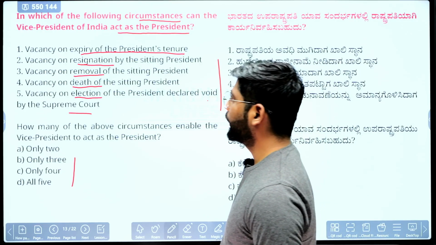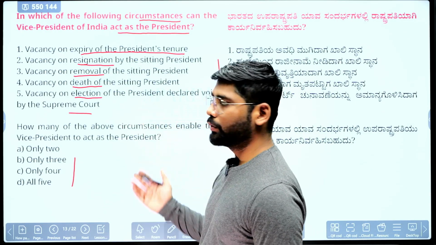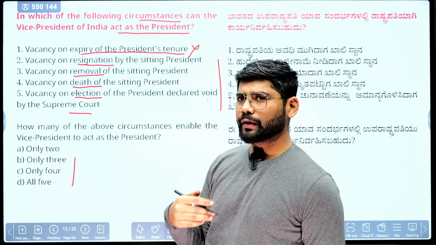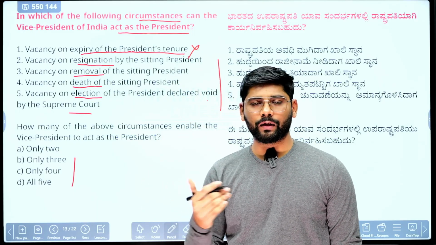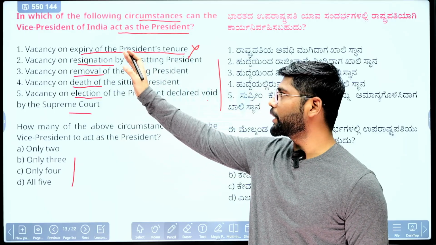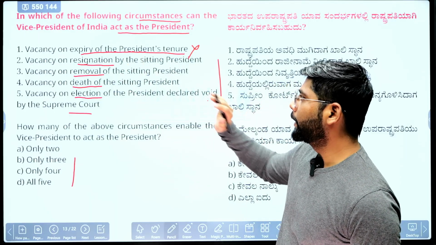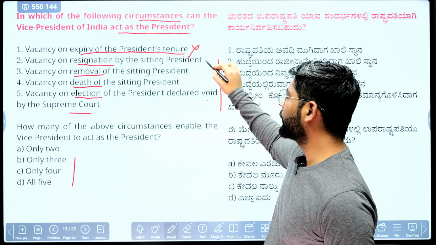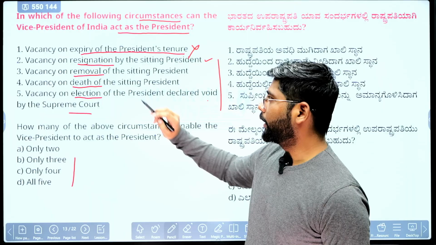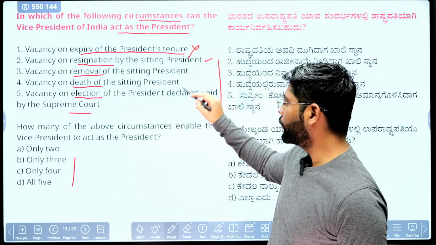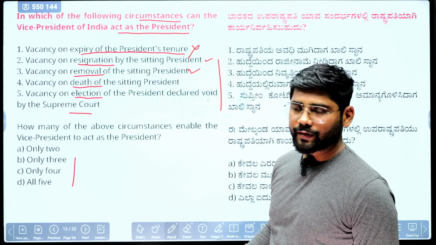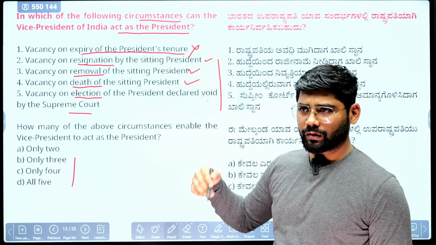Okay, we'll see which one is correct. Just as we have seen, when it comes to vacancy because of expiry of presidential tenure, at that time the sitting president will continue until his successor takes charge. So the vice president will not get the chance to act as president. So the first is wrong. Second is vacancy because of resignation. At that time the vice president can act as president. Yes, correct. Third, if the sitting president is removed, the vice president can act as president. Yes. If death of the sitting president happens, then the vice president acts, yes.